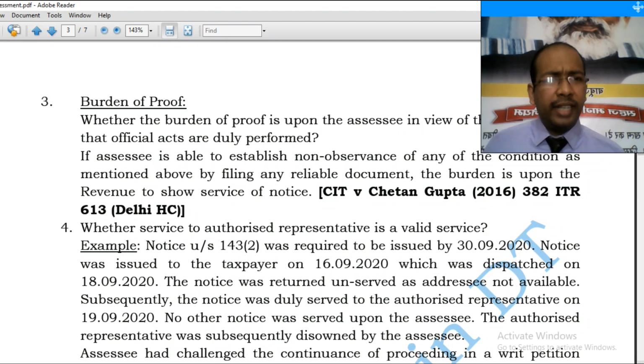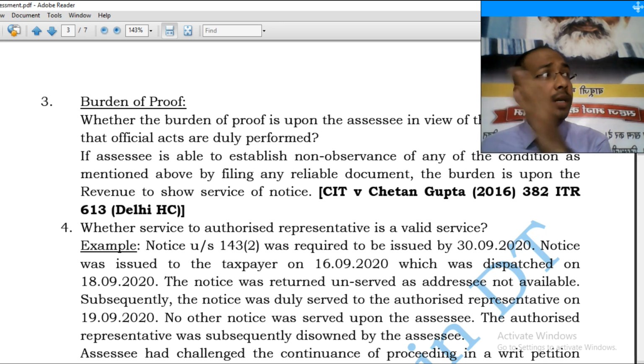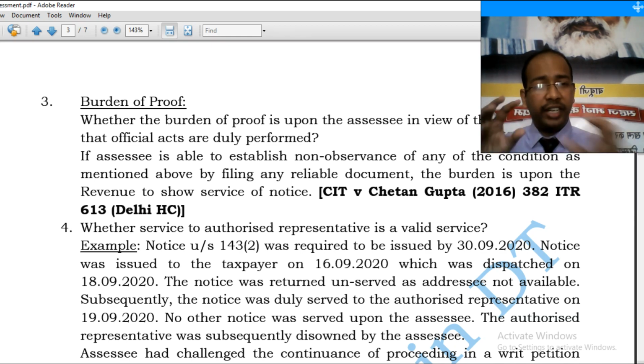So now we will take the controversial issue number 1. What is the controversial issue number 1? How do we discharge the burden of presumption as to service? By showing that the address was not proper. And what should be the address? We will be reading it in just a few minutes by reading rule number 127 and section 13 as well of the Information Technology Act. After reading these two provisions, we should be able to make a change.